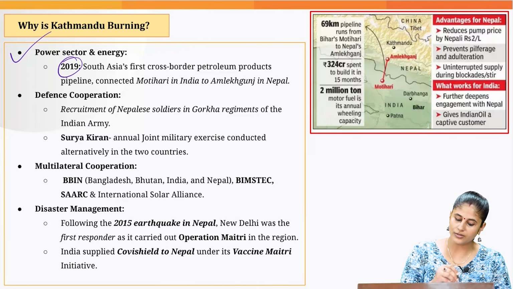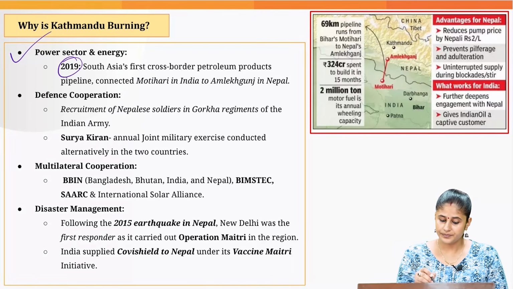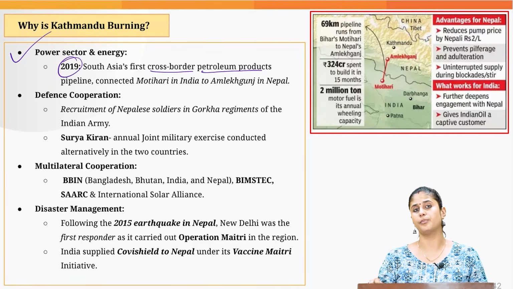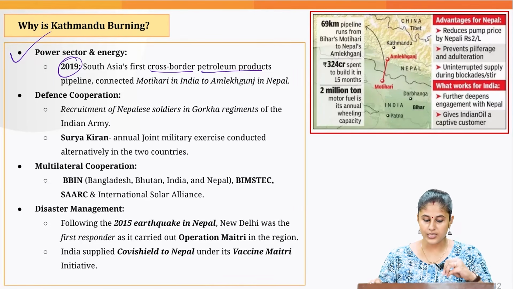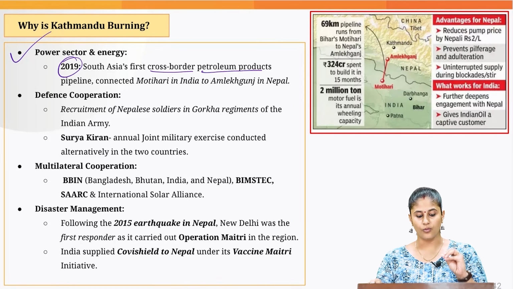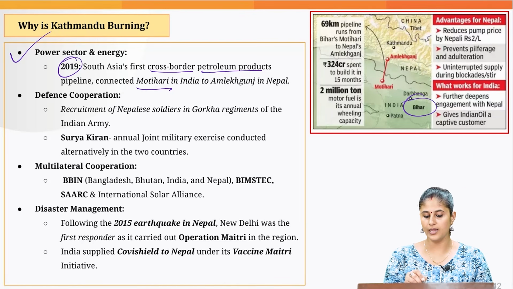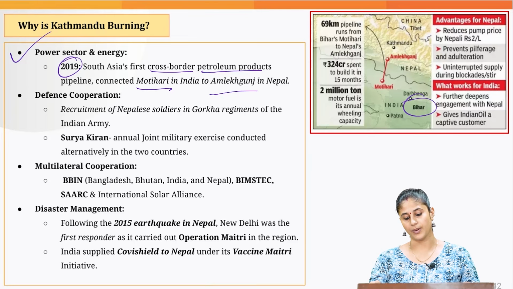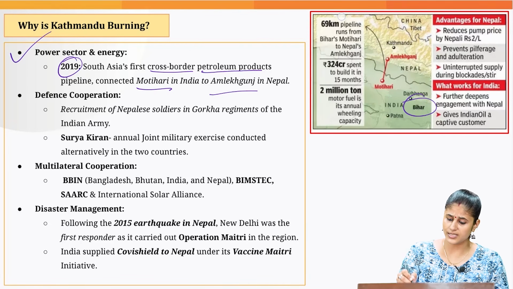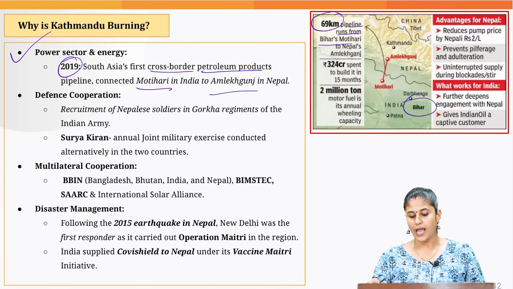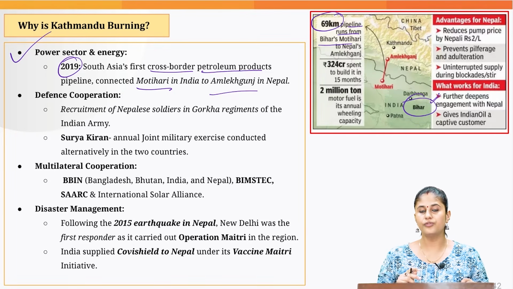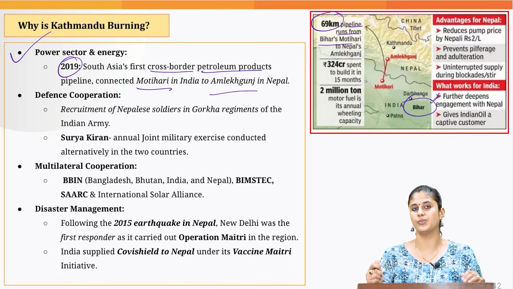So way back in 2019, this cross-border petroleum product pipeline, which was first when it comes to South Asian region, was inaugurated, which connected Motihari, which is there in the state of Bihar, with Amlekhganj, which is there in Nepal. Okay, so this is a 69-kilometer pipeline which would be connecting the two regions, and this was a step to further deepen our ties with Nepal.